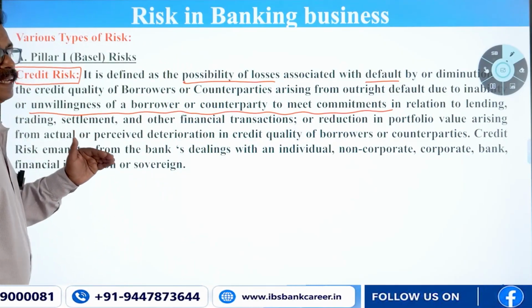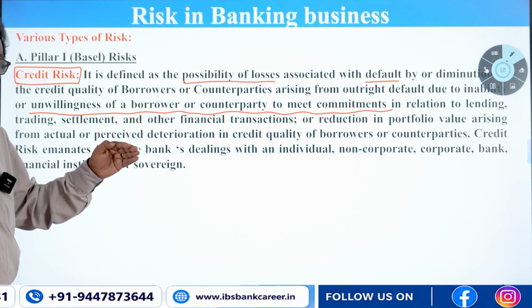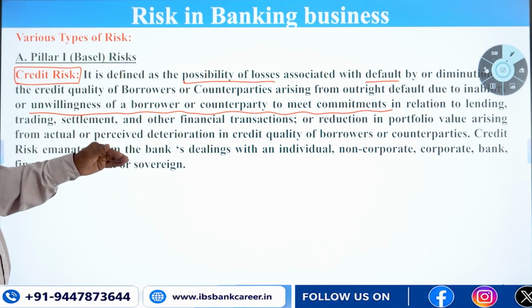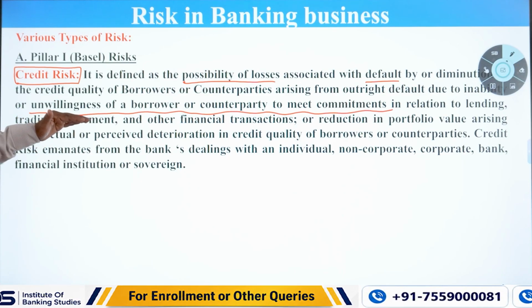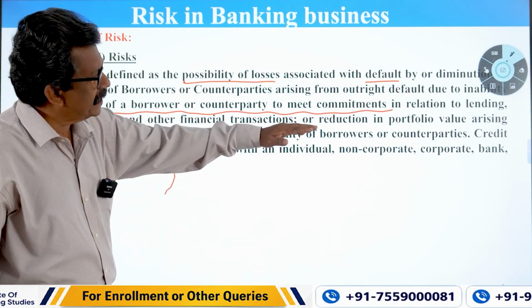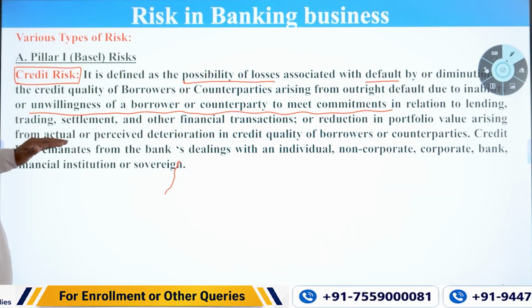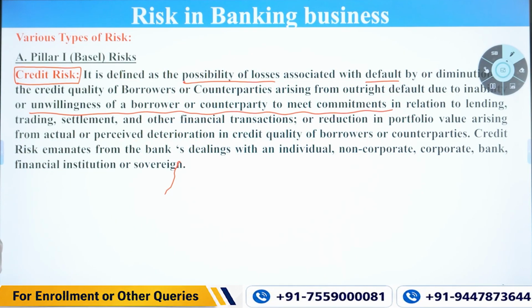That is the unwillingness of the borrower, that is, the chance of committing default has to be identified, which is a credit risk in relation to lending, trading, settlement and other financial transactions, or reduction in portfolio value arising from actual or perceived deterioration in credit quality.